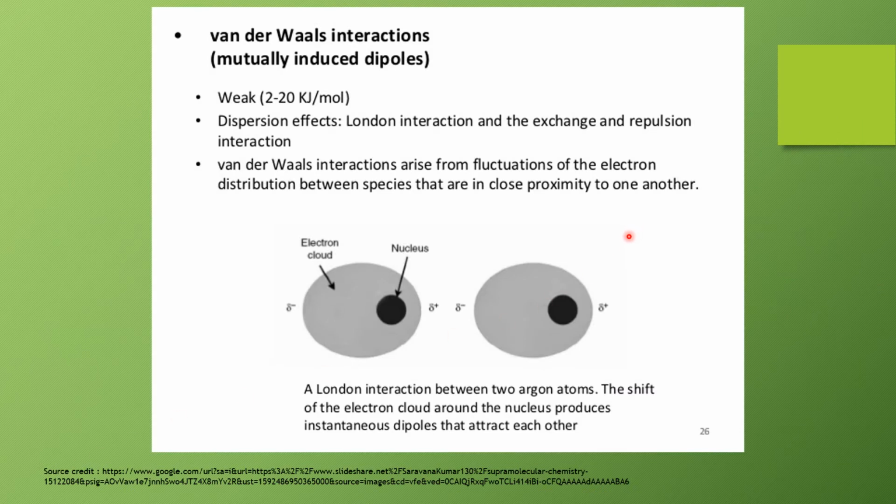Here I have shown in detail how these van der Waals interactions are formed. As I have told you, there is an electron cloud. The induced dipole is created. The electrons are gathered here, so the negative charge is present here, and ultimately the positive charge is formed here, delta positive. The other atom also has to work like this. It has to form a negative charge here for this attraction and the positive charge here.